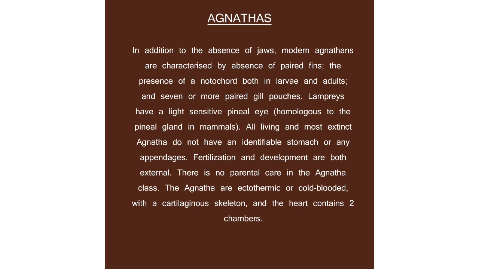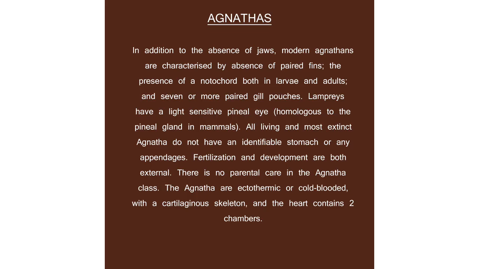Lampreys have sensitive pineal eyes, and all living and most extinct agnathans do not have an identifiable stomach or any appendages, which means the esophagus leads directly to the intestine, which we will be talking about in the representative of the agnathans, which is the lamprey.